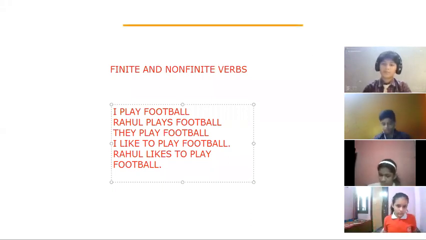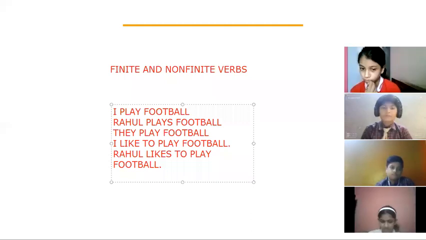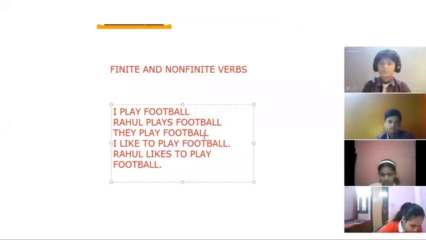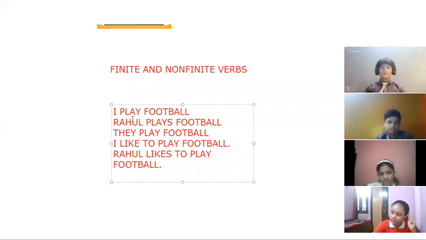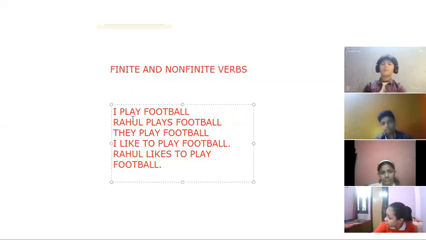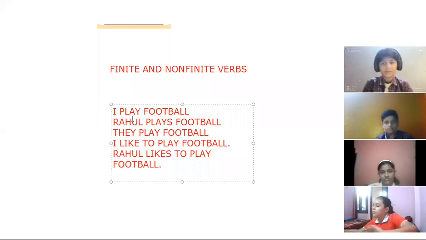Okay. So you children can see in all the sentences, I play football, Rahul plays football. So you can see here that I is singular and we are writing the verb play. So you know the rule of simple present tense: subject plus verb first form plus s/es plus object. But with I and you, we don't put s/es. Am I clear, children? I think you remember this thing.